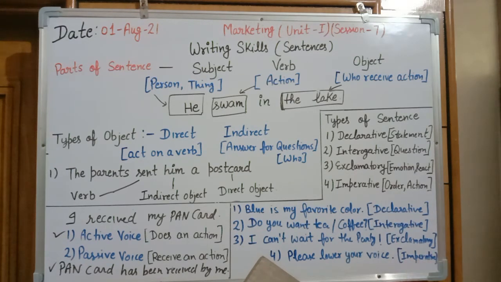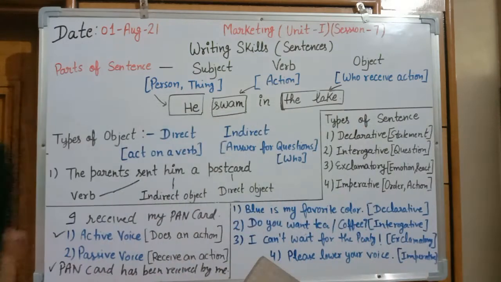I again repeat, four types are there: declarative, interrogative, exclamatory, and imperative. Declarative is a basic statement, interrogative is in question form, exclamatory is in the form of emotion or reaction, and imperative is in the form of order or action. Like, blue is my favorite color, it's a declarative statement. Do you want tea or coffee? It is interrogative. I can't wait for the party, it's an exclamatory statement. And please lower your voice, it's an imperative statement.